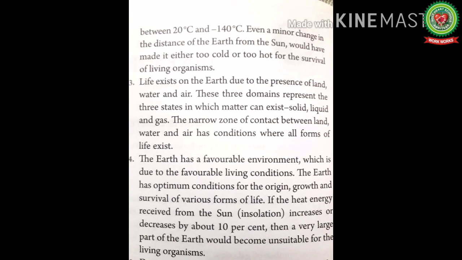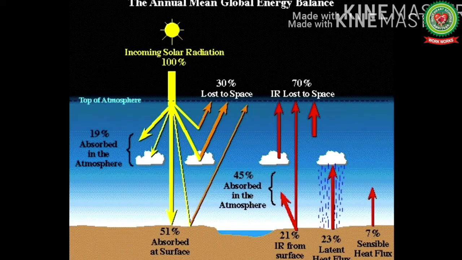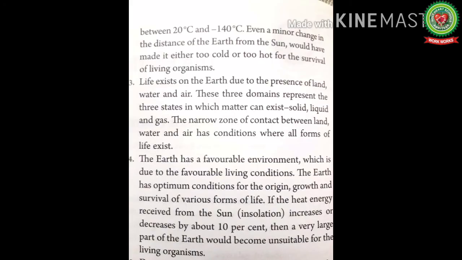Next we have favorable conditions. The Earth has favorable conditions for living of all organisms. This is all because of the right amount of heat that Earth receives from the Sun. If it increases or decreases, life would become impossible on the Earth. So let's read. The Earth has a favorable environment, and favorable means suitable environment, which is due to the favorable living conditions. The Earth has optimum conditions. Optimum means adequate amount of conditions for the origin, growth and survival of various life forms.